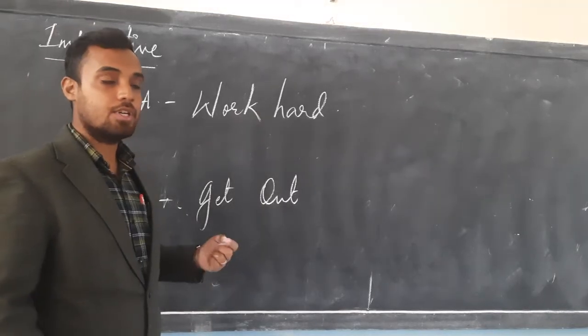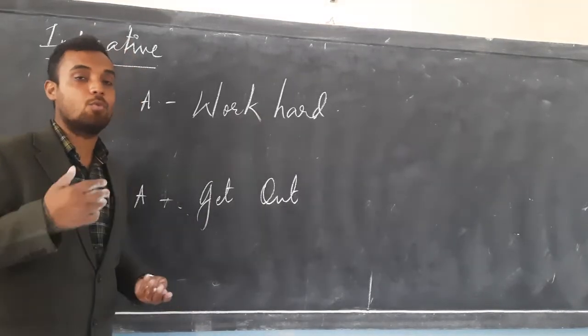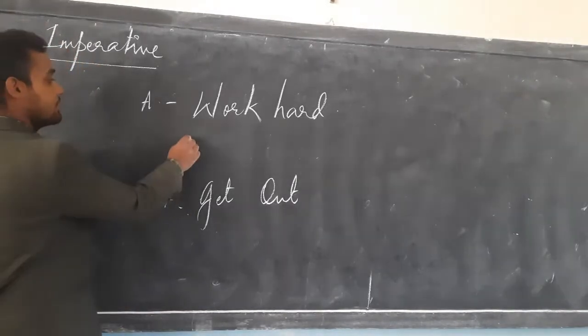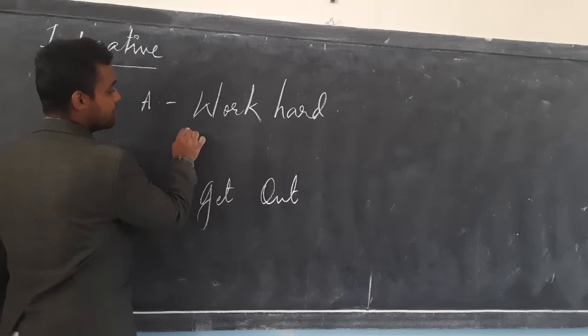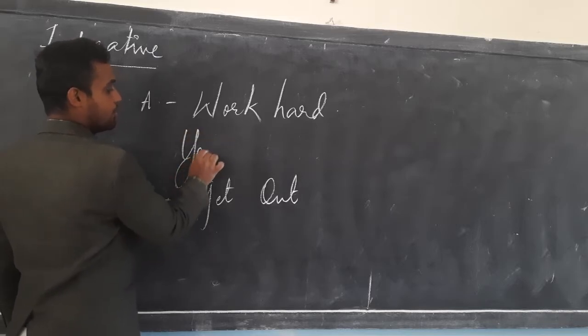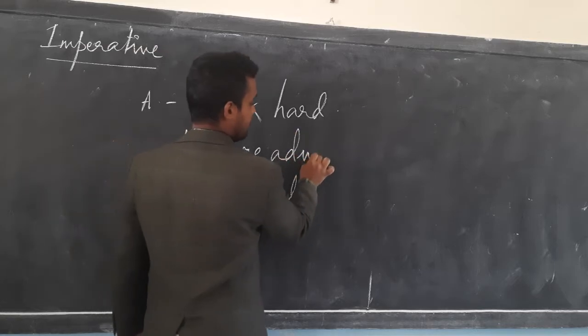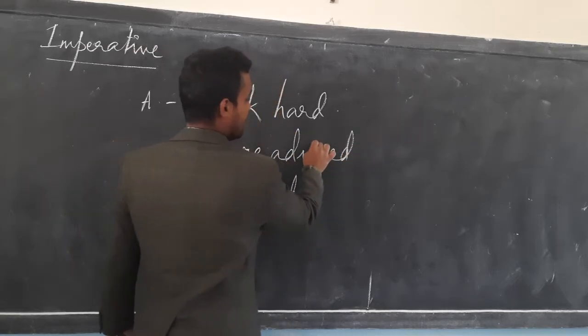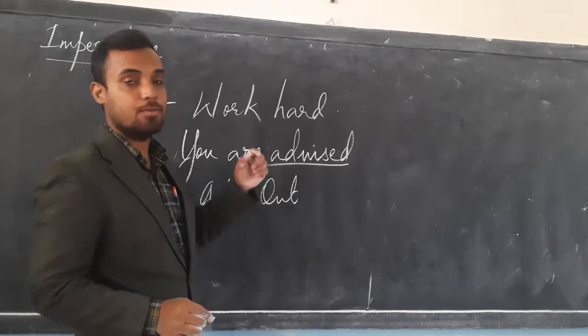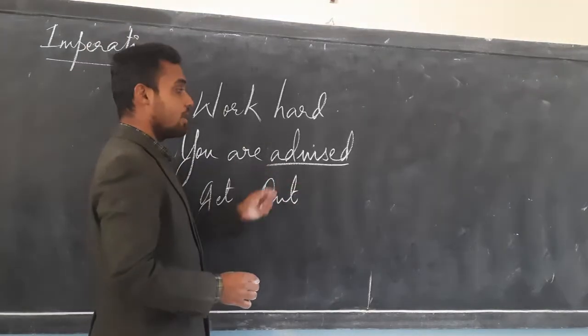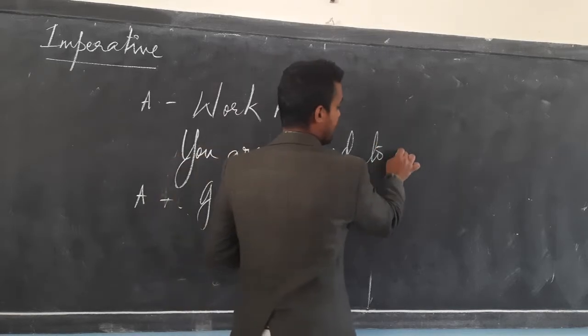People generally say this when giving advice to someone. In these types of sentences, the sentence begins with you. You are advised to work hard. I am writing advised because the verb has to be in the past participle form.